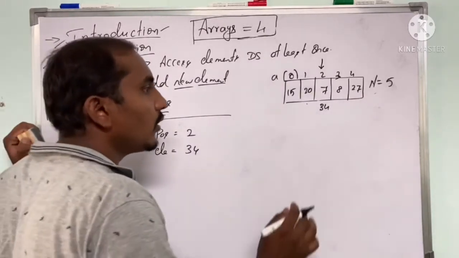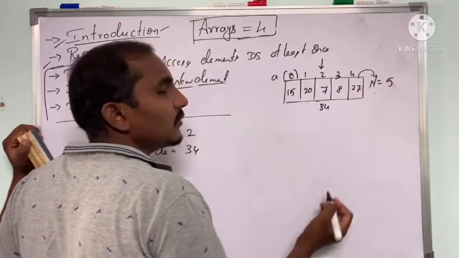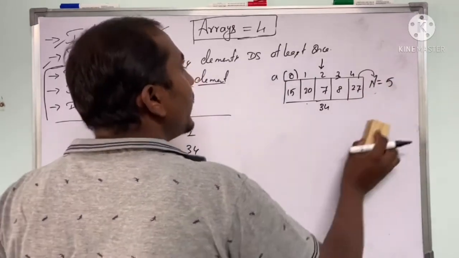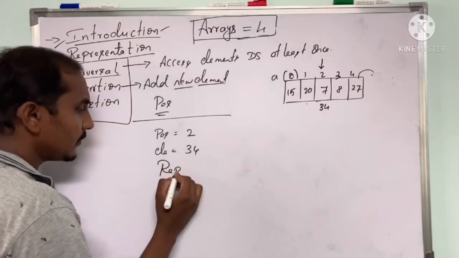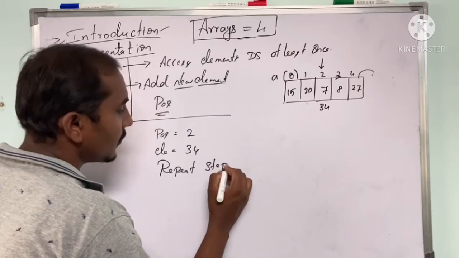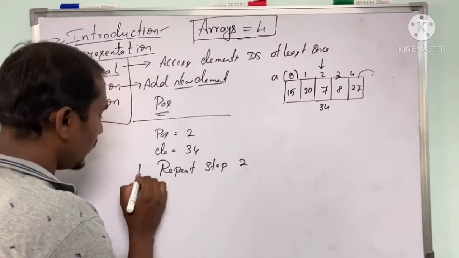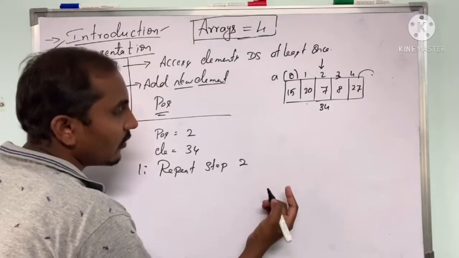In that case, what we are going to do is move each element to the next position. So we are going to write a for loop, like repeat step 2. From where are we going to start?